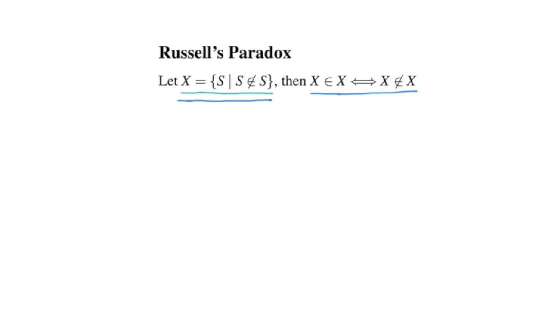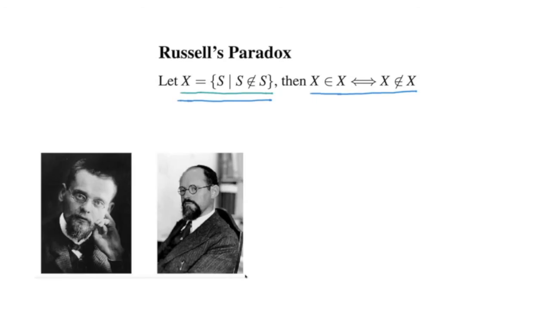So the first solution I want to look at is from these two. This is Zermelo, and I might be pronouncing these wrong. This is Fraenkel. I'm just going to give you a general overview of their approach to the problem. So basically what they said is that the expression S, the set of sets S such that S is not a member of S.